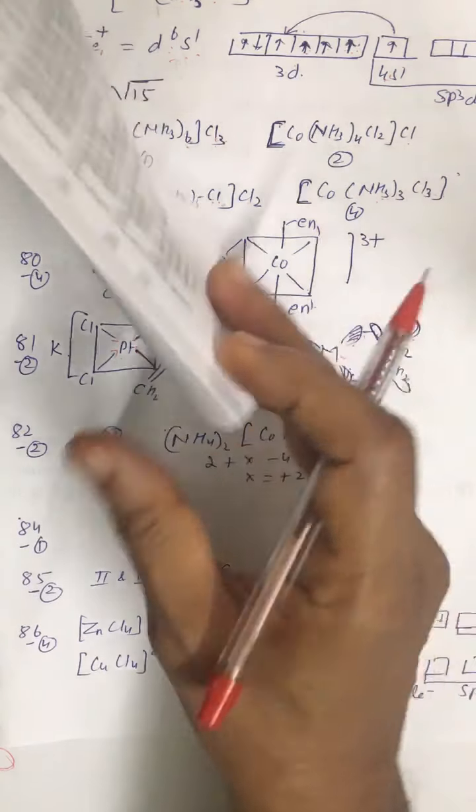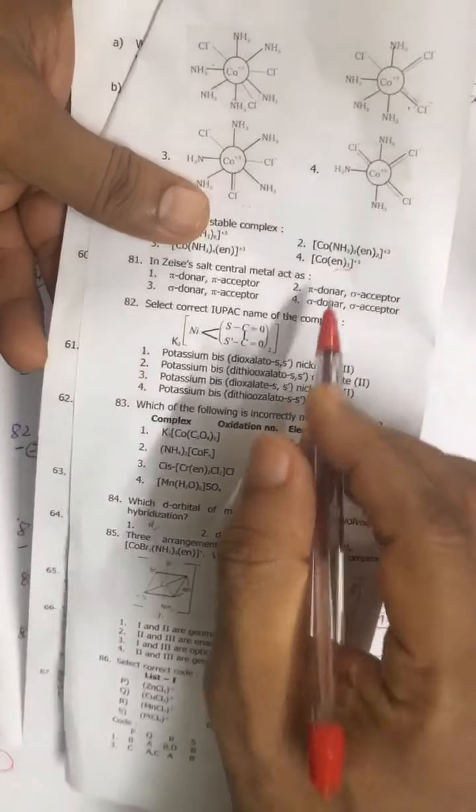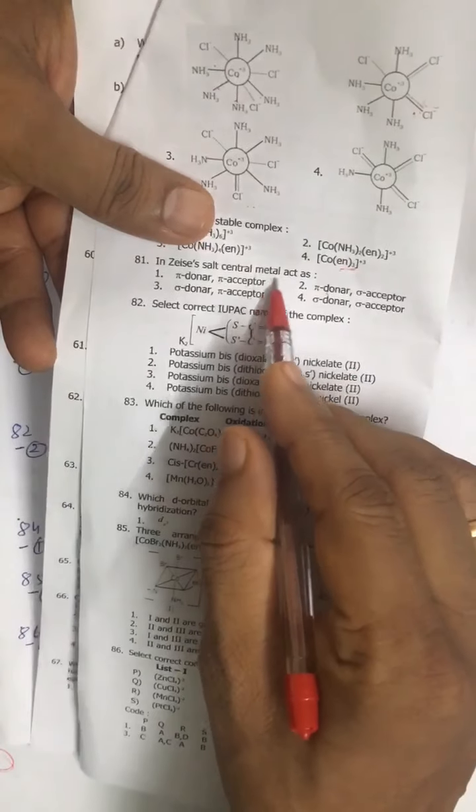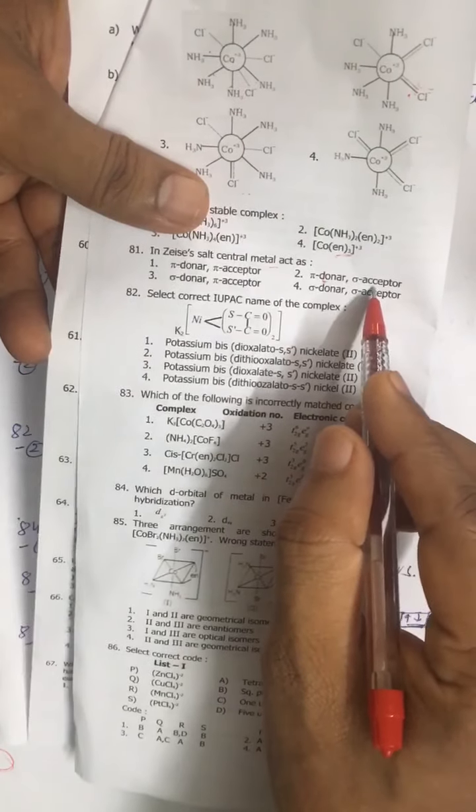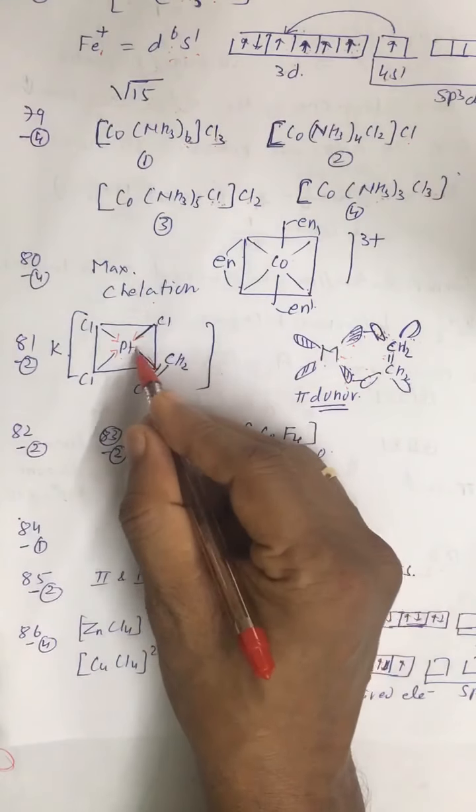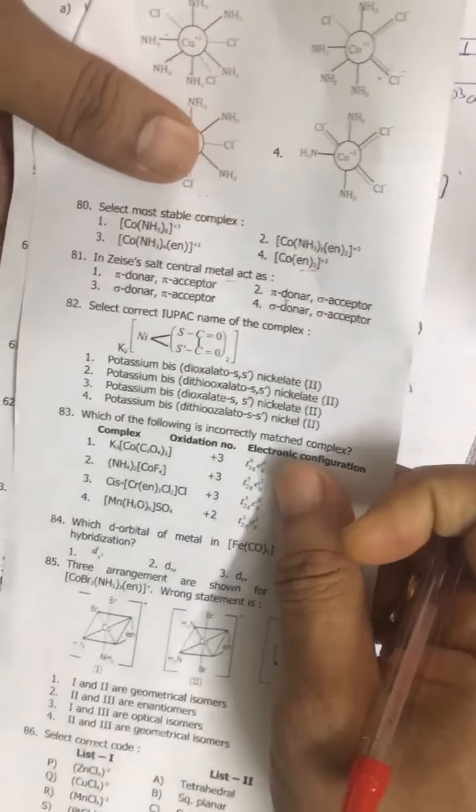All right, so for 81 the correct option is the second option, pi donor. The central metal acts as a pi donor and sigma acceptor. So sigma bonds are accepted and the pi bond is donated from metal to ligand.